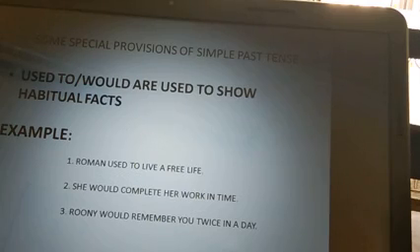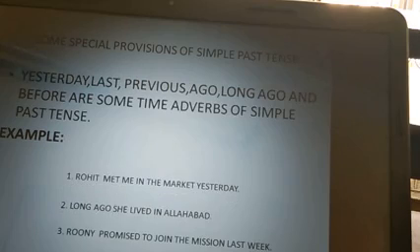They all are habits. We are just narrating how a habit or a habitual fact can be shown in simple past tense. You may use these two words, used to and would, to make your own sentences. For example, I used to walk in the morning. They would come to my home on Monday. When we are telling about habits, then we need used to or would in simple past tense.